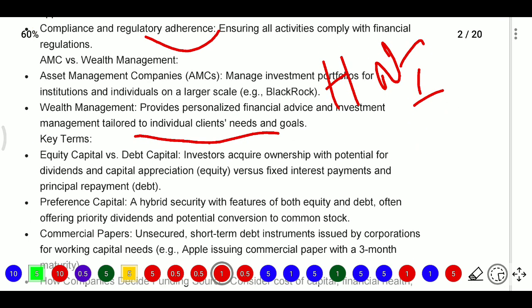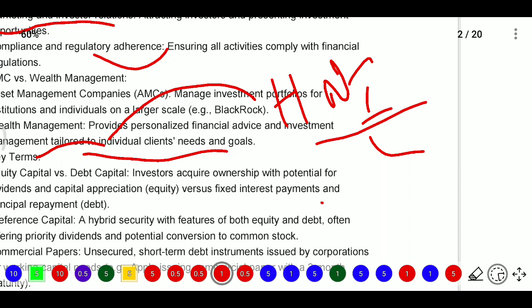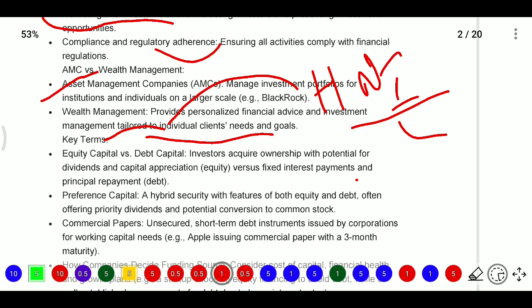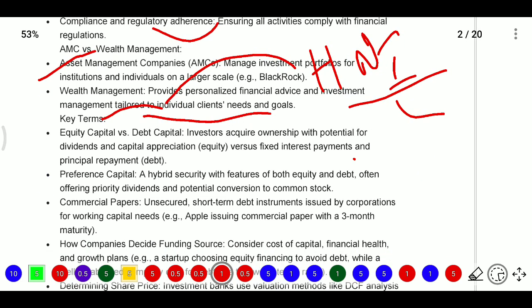Wealth management will take care of these HNIs, and they will provide customized, tailor-made advice: what risk they can take, how much return they require, how much they can invest. So an asset management company has different portfolios, different institutions, and different individuals on a large basis, whereas wealth management deals with fewer clients who are high net worth persons. That is the difference between an asset management company and a wealth management company.